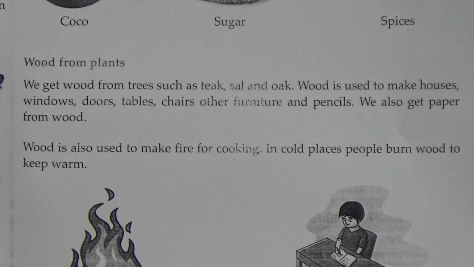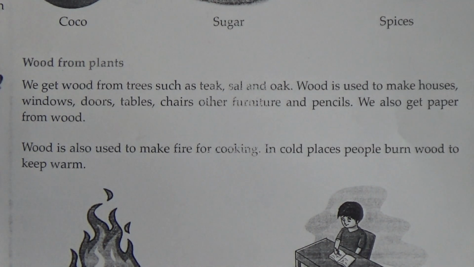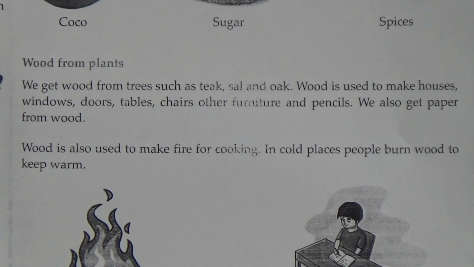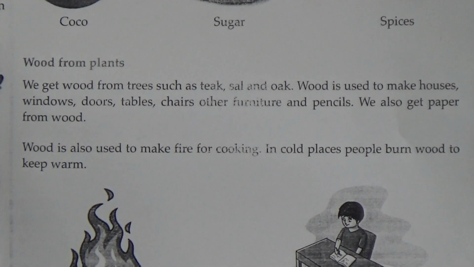In our house, there is lots of furniture, and we use this furniture in our everyday life. We sleep on the bed, we read on the table, we take our breakfast at the dining table, we sit on the chair. All of these things are made from wood, and we also get paper from the wood.